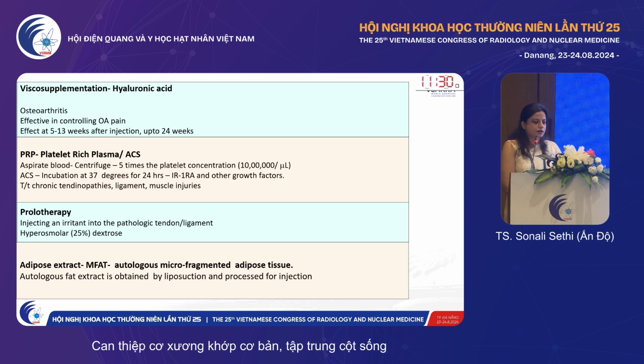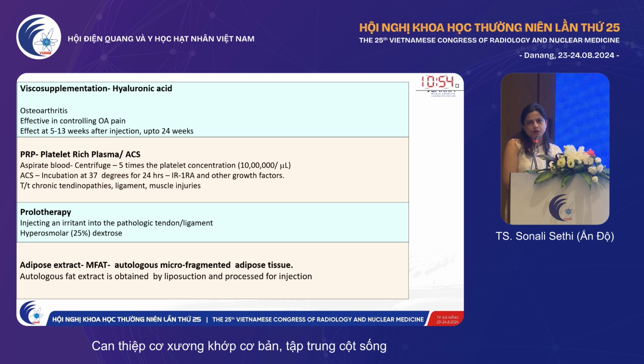Other injectates are from rehabilitative medicine: hyaluronic acid. It is anabolic, analgesic, anti-inflammatory and chondroprotective, commonly used for knee osteoarthritis. Then platelet-rich plasma and autologous conditioned serum are commonly used for tendon and ligament injuries. Basically we perform dry needling, and after that we inject this. It has about 30 growth factors and helps healing.